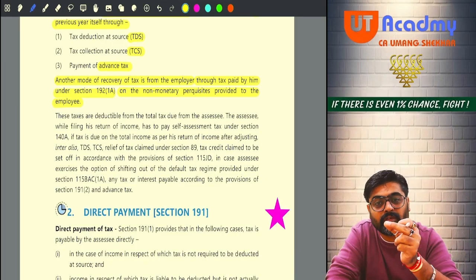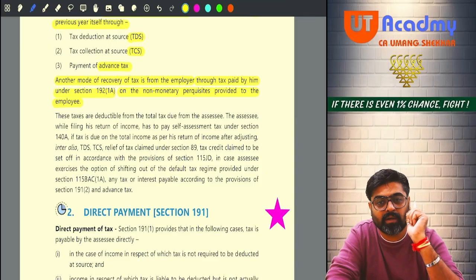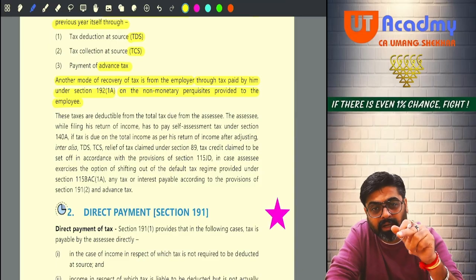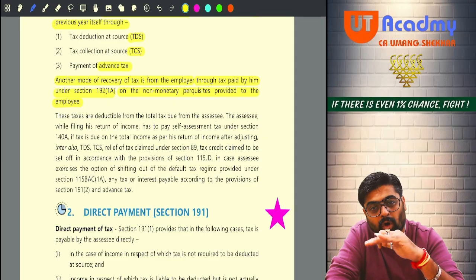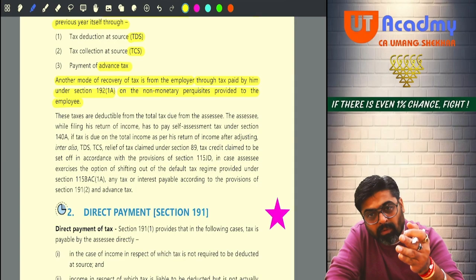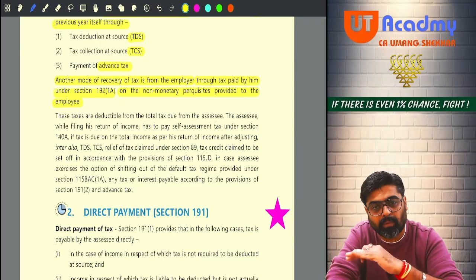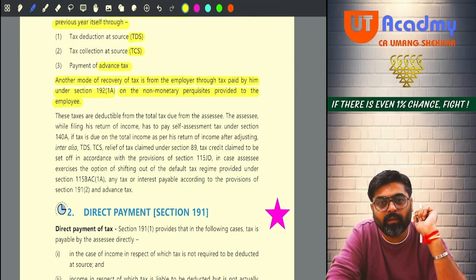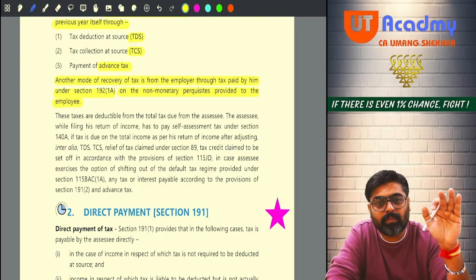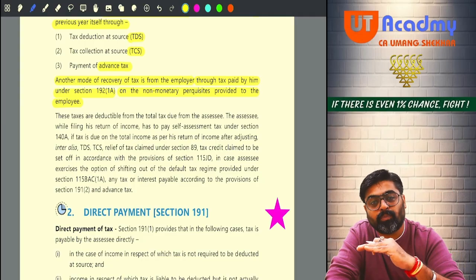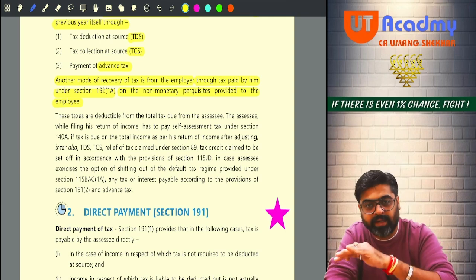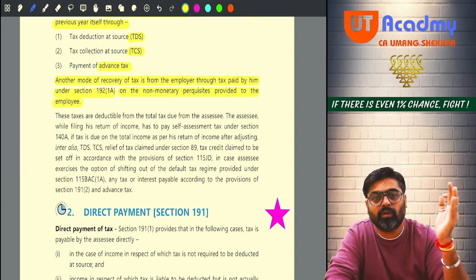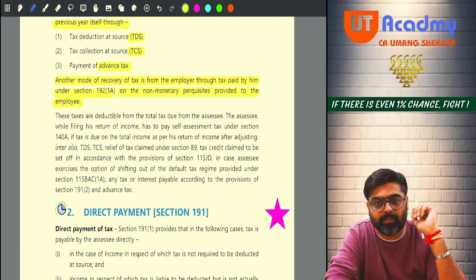But that amount is recovered from the employer because he is agreeing to pay that amount to the government, yes or no? So on behalf of you, some of your tax can be paid by your employer also on your non-monetary perquisites. So during the previous year, what are the tax payments happening for you? On some incomes, the TDS will be deducted.